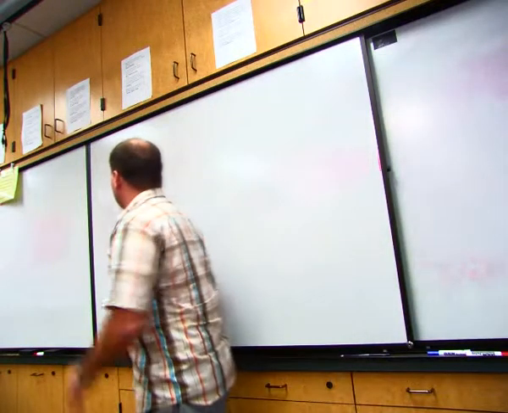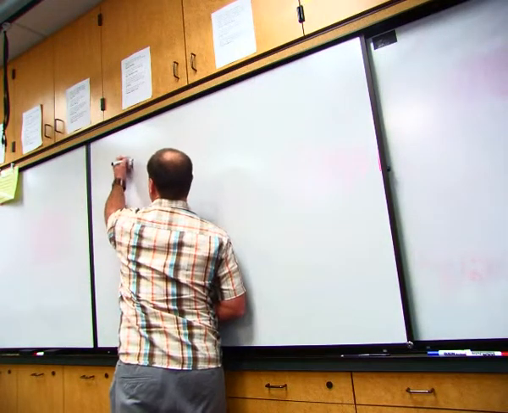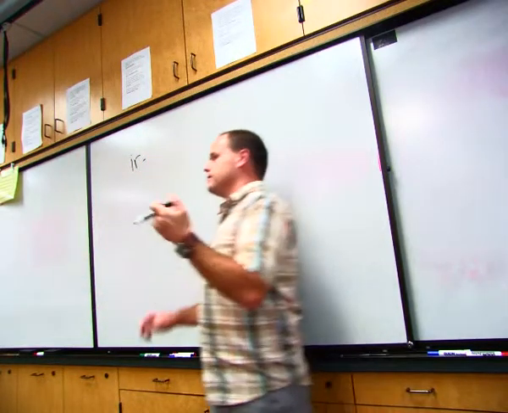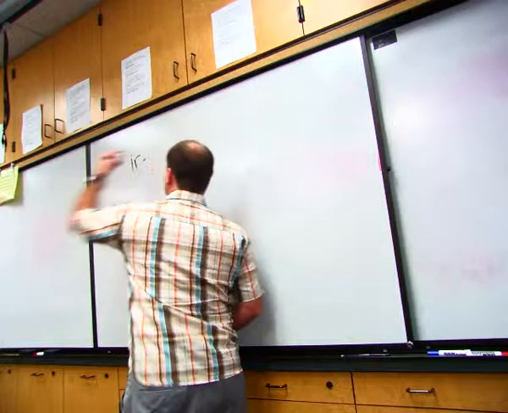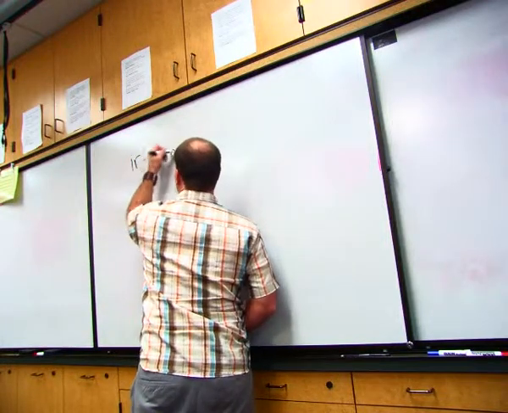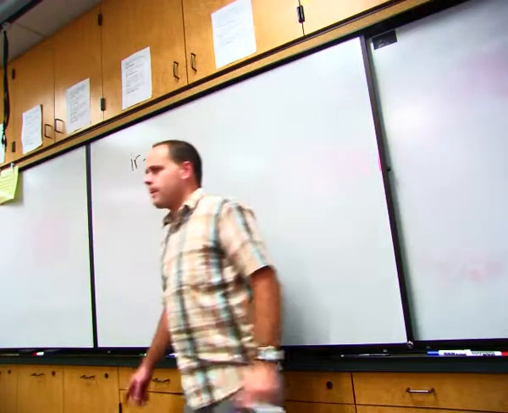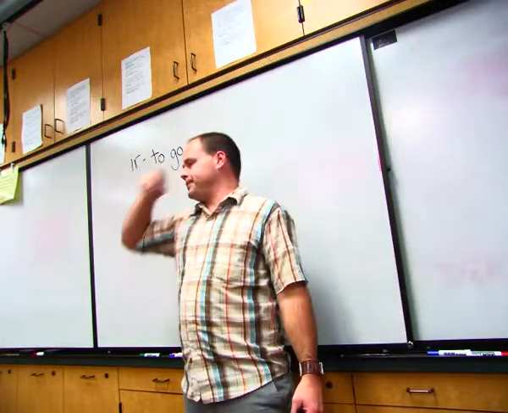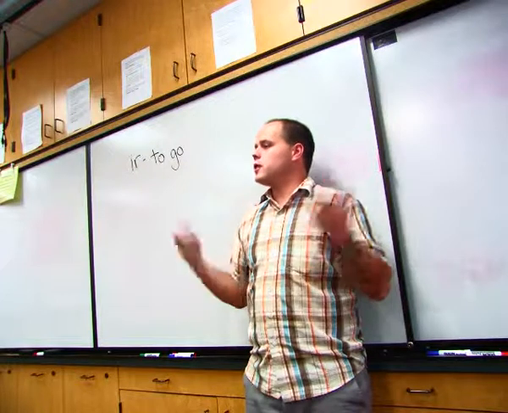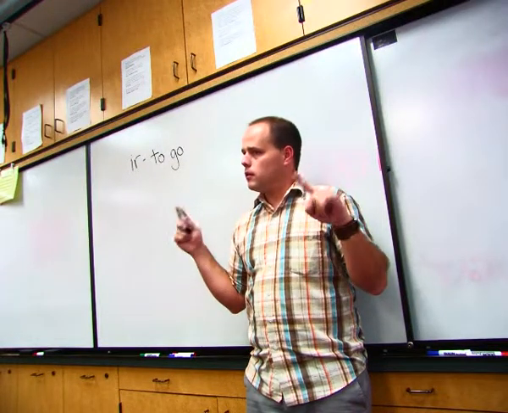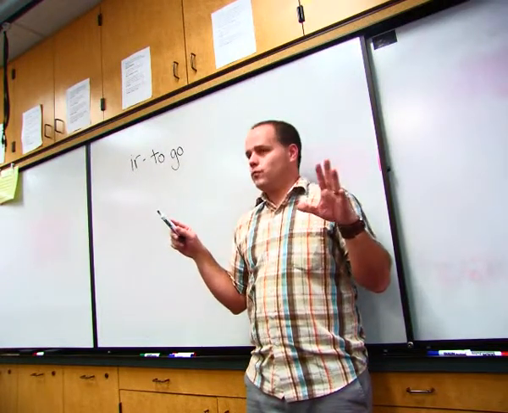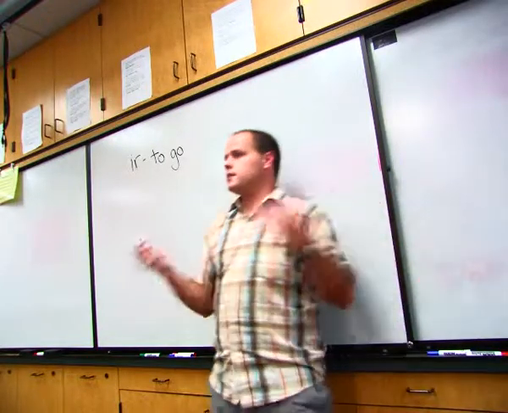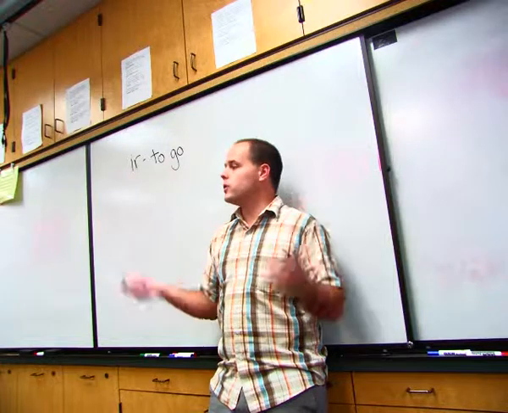Okay, today we are going to learn about this verb ir. It's in your vocab. What does it mean? To go. Now, this is a verb, so what do we do with verbs? We conjugate them. So what is conjugating? When you change the subject. Right. We change the verb to match the subject. What it does is it tells us who is actually doing the verb.